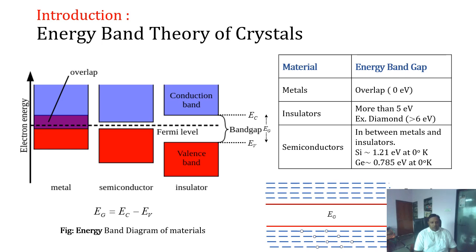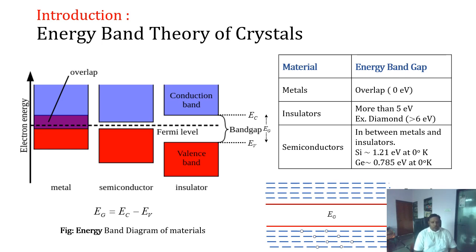Depending upon how this conduction phenomenon takes place in solids, there are three different types of materials.